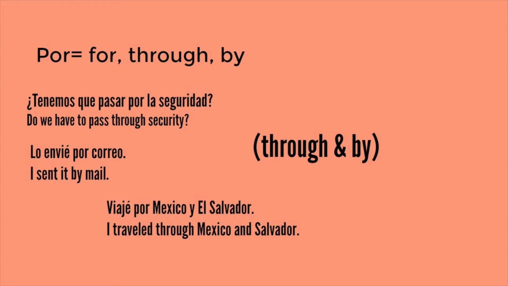We have the first sentence, which is tenemos que pasar por la seguridad. We have to pass through security. Tenemos que pasar por la seguridad. Por is used as through in that sentence.